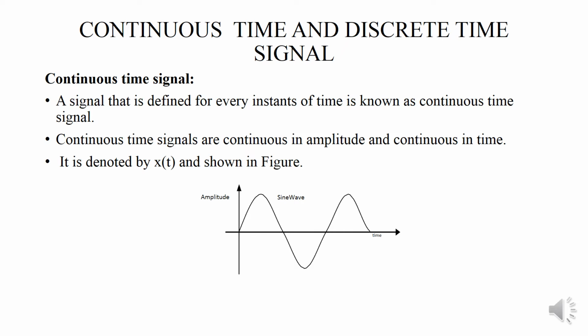What is meant by continuous time signal? A signal that is defined for every instant of time is called a continuous time signal. Continuous time signals are continuous in amplitude and continuous in time, and it is denoted by x of t, and it is also shown in this figure. This is an example of a continuous time signal.